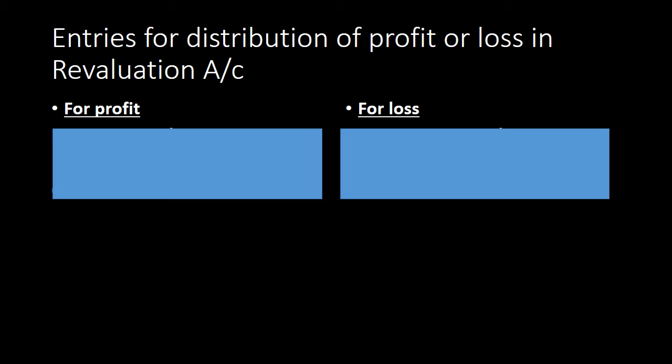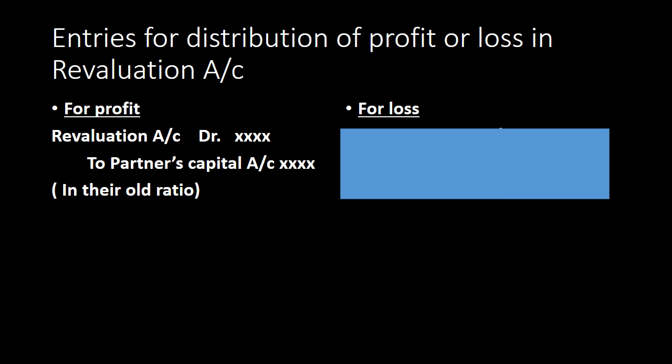When the debit side is lesser in comparison to the credit side of revaluation account, then the balance figure comes on the debit side, and that debit balance is known as profit, and that profit is to be distributed between partners in their old ratio. The entry for distribution of that profit is revaluation account debit to partners' capital accounts in their old ratio. Please keep this in your mind. Profit in revaluation is to be distributed in old ratio.